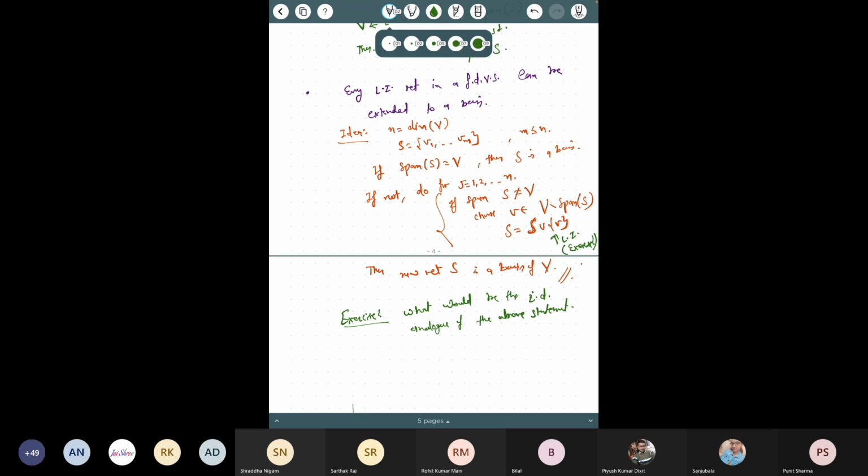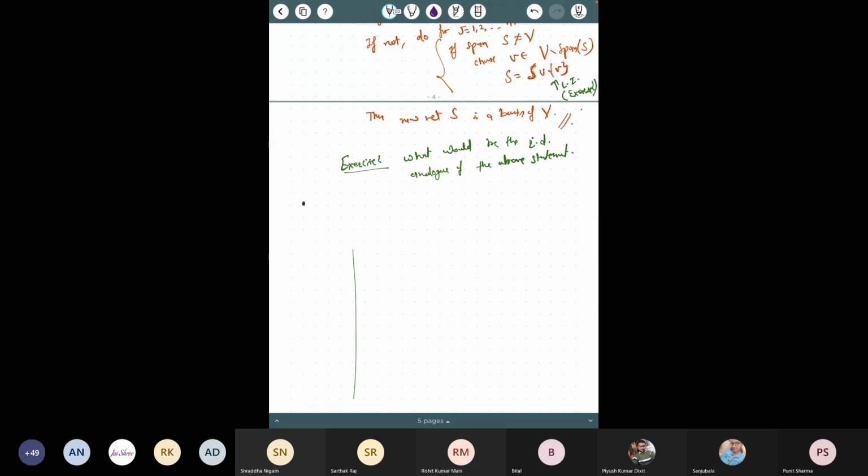The next is, let me prove the next result. Let W be a subspace of a vector space V, where V is a vector space over F. Then there exists a subspace U of V such that V is equal to W direct sum U.